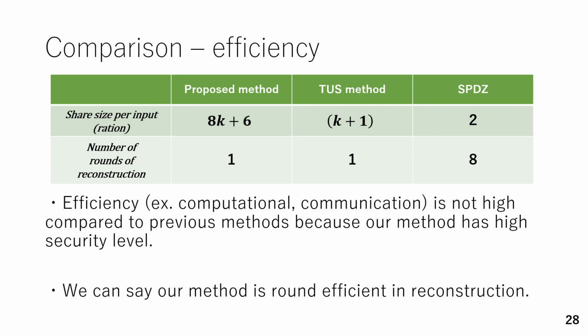Next, our method is also 1 round because most of the values which are required for verifications are generated before the reconstruction phase. So, in the proposed method, all solvers have to do is to send the required values to the receiver in the reconstruction phase.